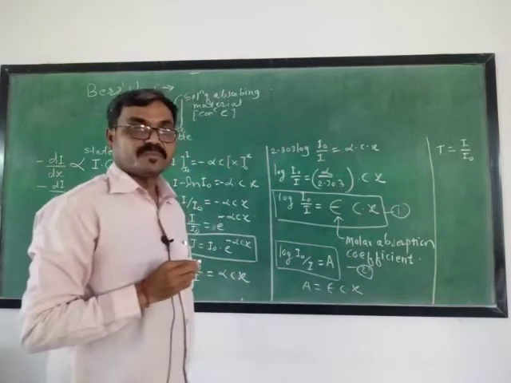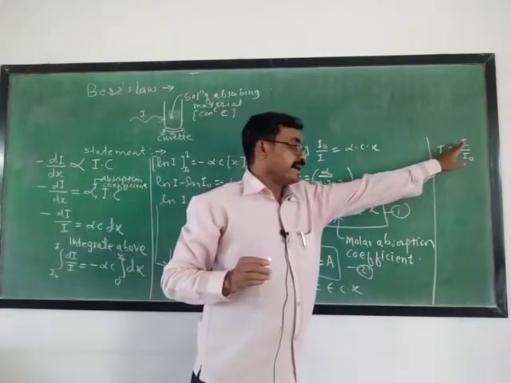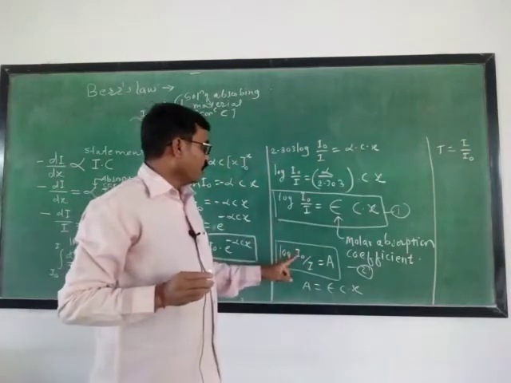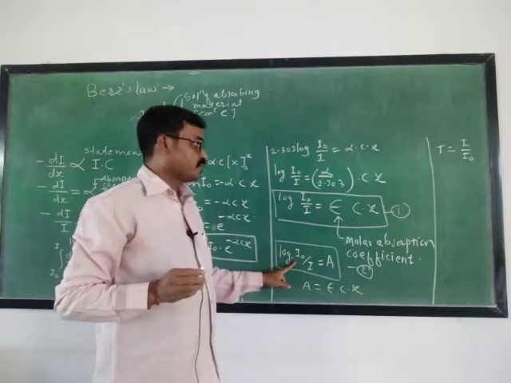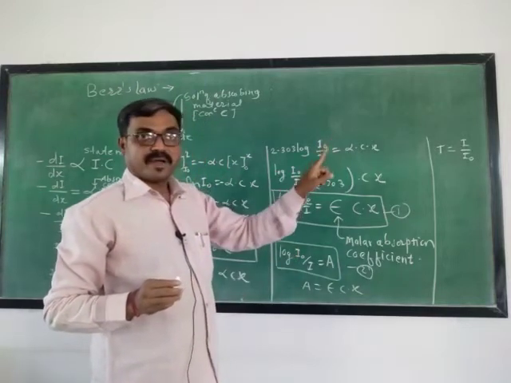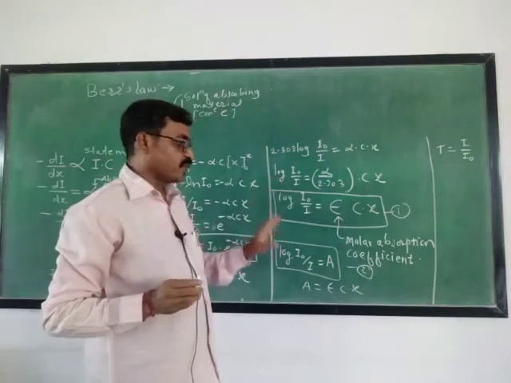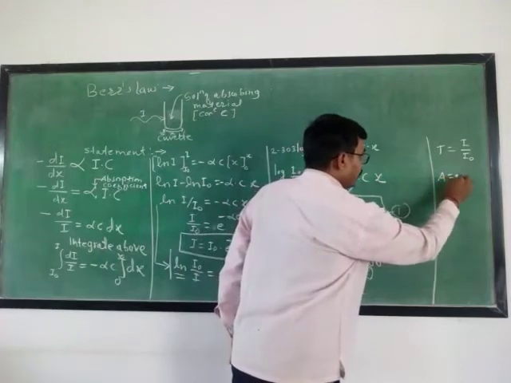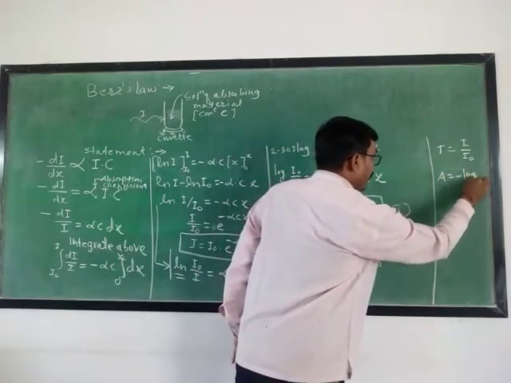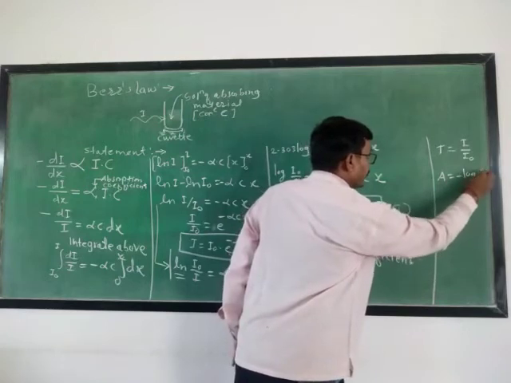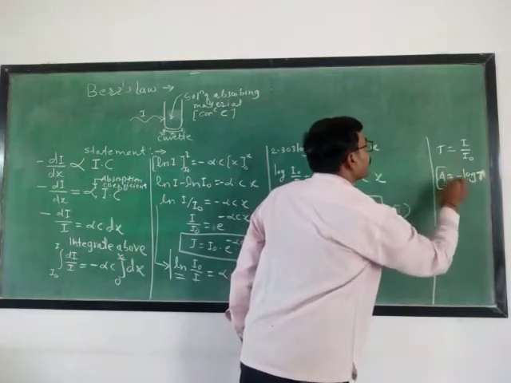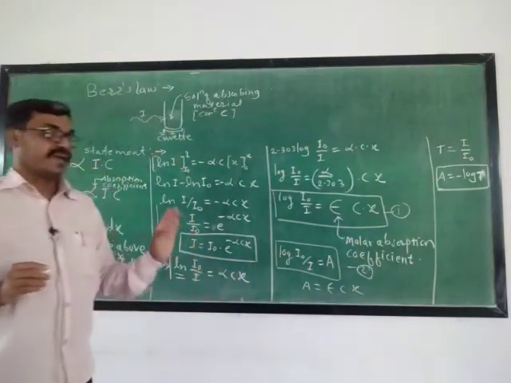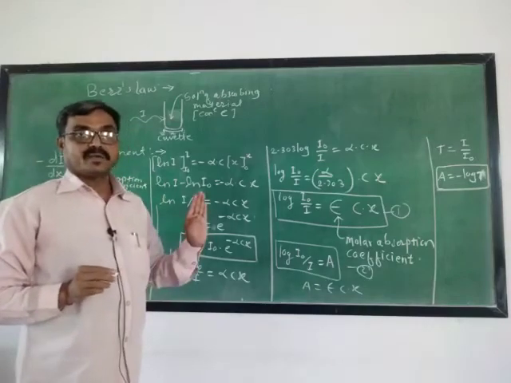That is, the transmittance of the solution is the ratio of intensity of transmitted light to the intensity of incident light. Now from these two, absorbance and T equals I upon I0, there is a reciprocal relationship between them. That's why A is minus log of transmittance. In this way, the absorbance and transmittance are related to each other.